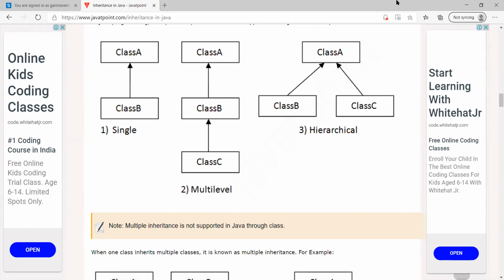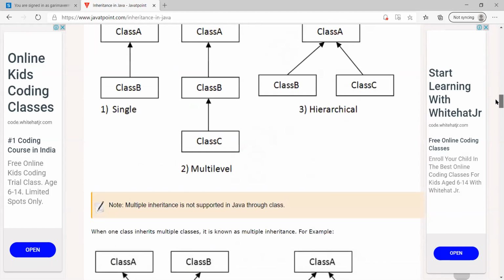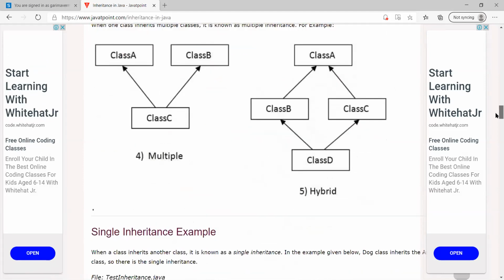Now come to the next type of inheritance, and the next type of inheritance is called multiple inheritance. Now what is multiple inheritance? It is a reverse of hierarchical inheritance. In hierarchical inheritance, we have a single parent with multiple children. Here it is a reverse.